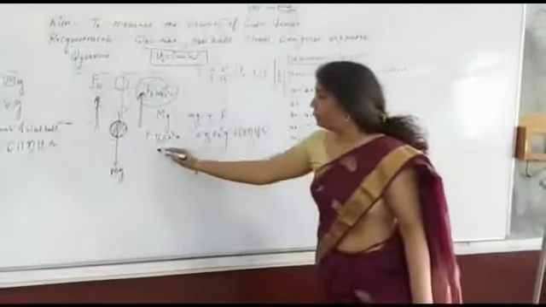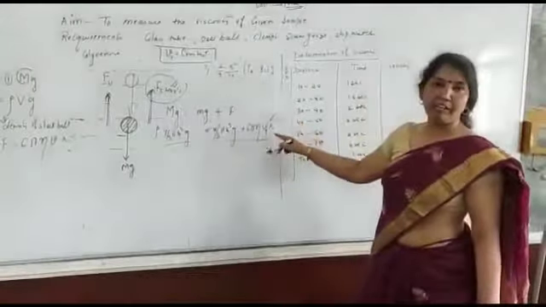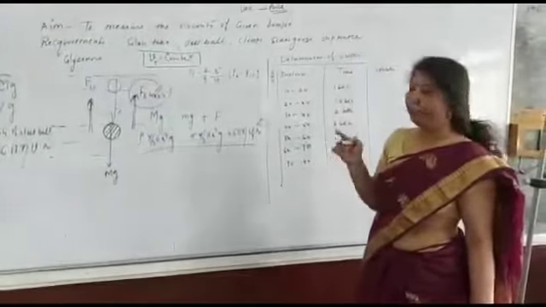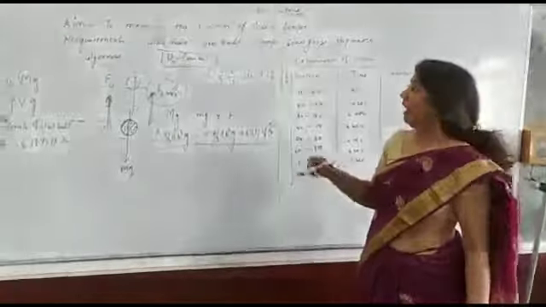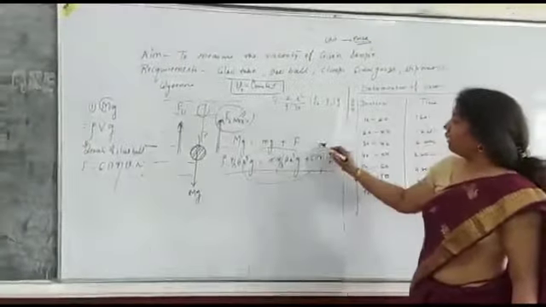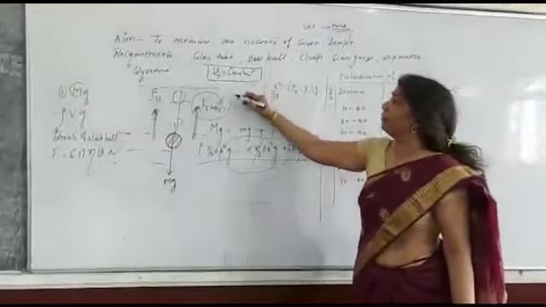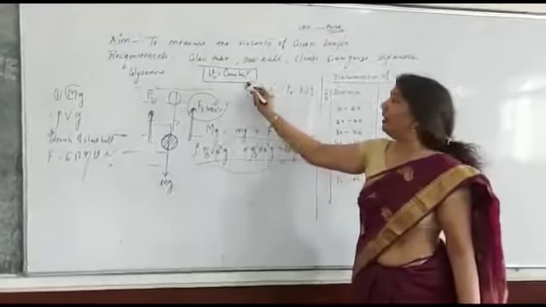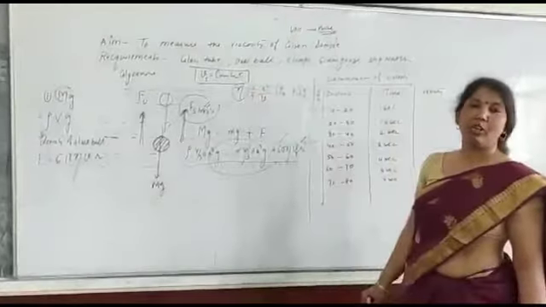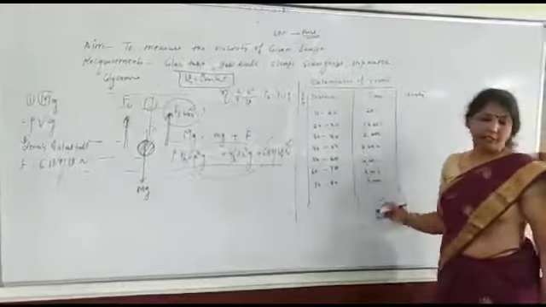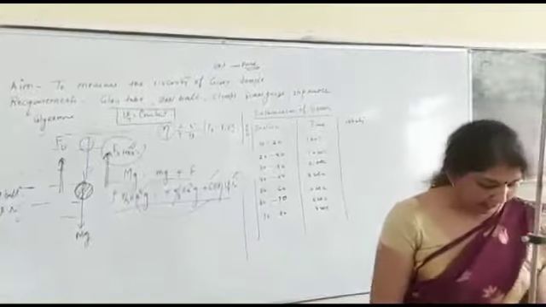In this experiment, we will calculate the terminal velocity of this steel ball inside the glycerin medium. When we do the calculation, we will get the velocity equation, and with the help of the velocity equation, we can calculate the coefficient of viscosity of glycerin. Now, in this experiment, we will take a ball.